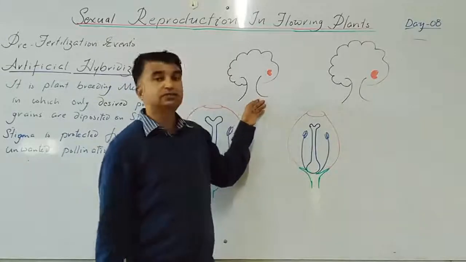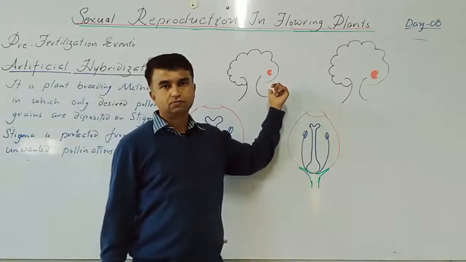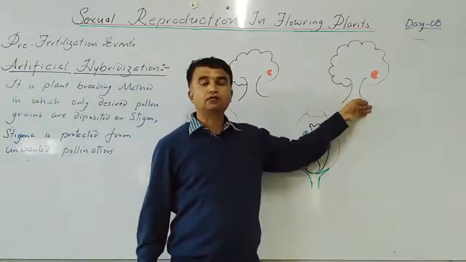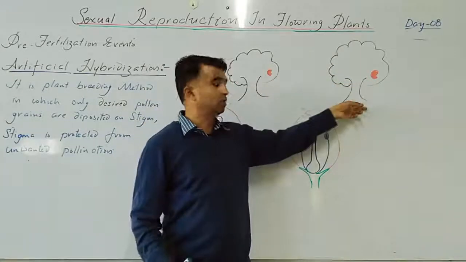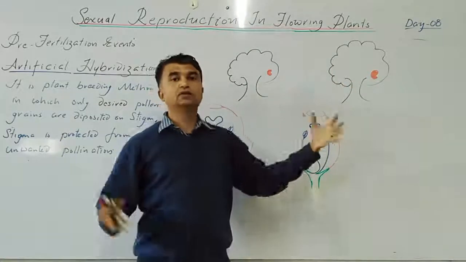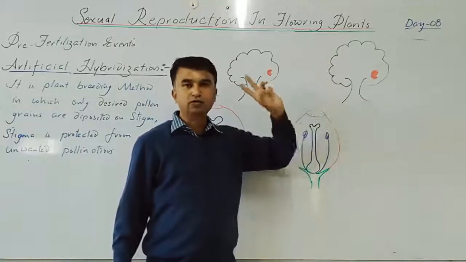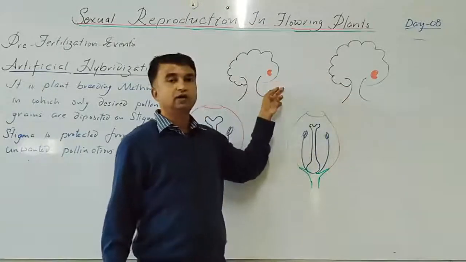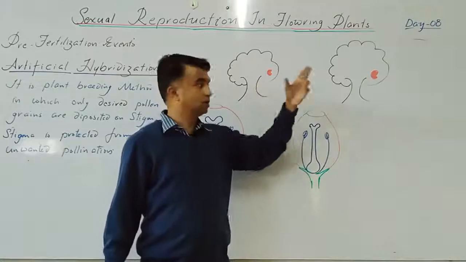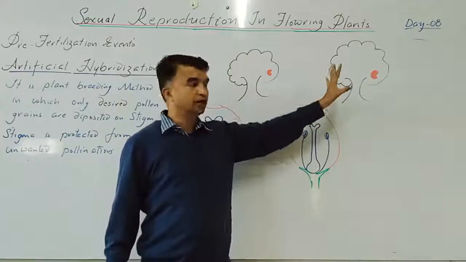For example, this is a mango plant where the mango size is very small, but it is very sweet. This is another plant where the mango size is a little larger, but it is not sweet. Suppose I want to combine both characters, the sweetness and the size. I want both desired characters in one fruit. Then it is possible. How?